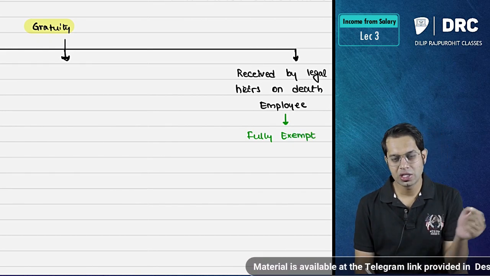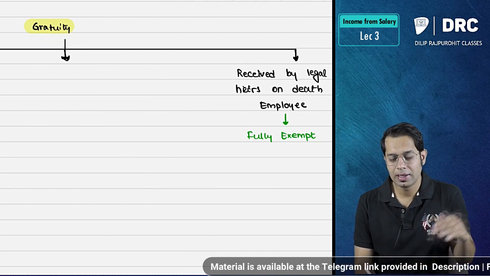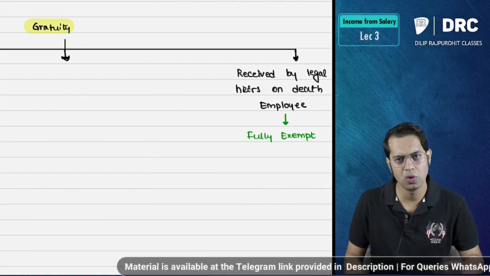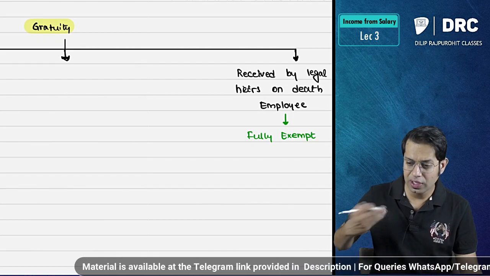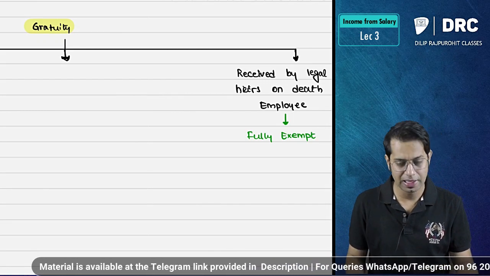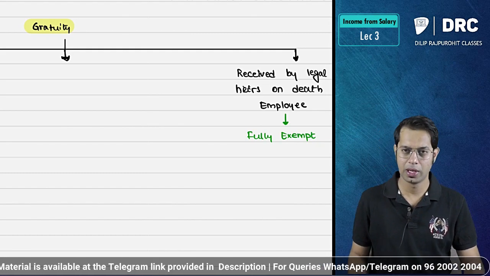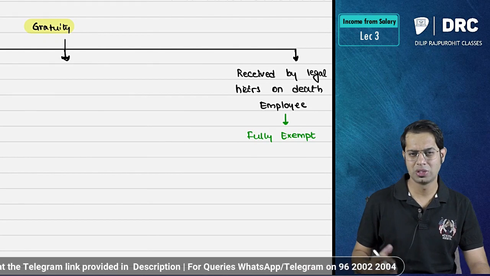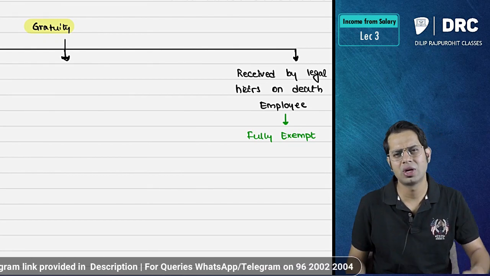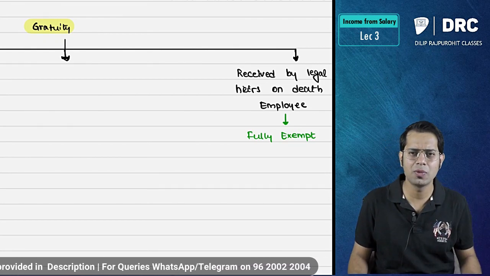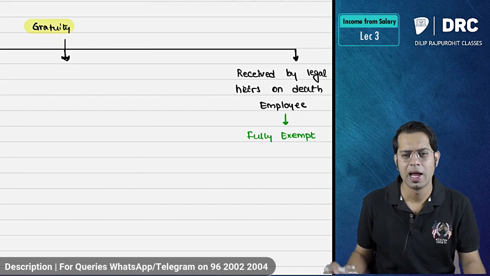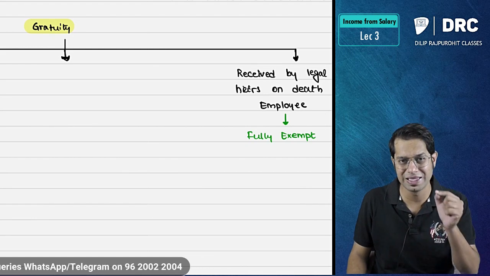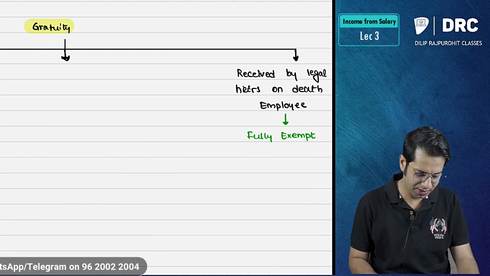So if gratuity is received during the course of employment, meaning you are still working for the company and they are giving you the gratuity, it is fully taxable irrespective of who it is. If the gratuity is received by the legal heirs upon death of the employee, now the employee has passed away, and because they have passed away, the company is giving all the pending amounts to the legal heirs, and if the legal heirs are receiving the gratuity of that employee, then that gratuity will be exempt in the hands of the legal heirs.